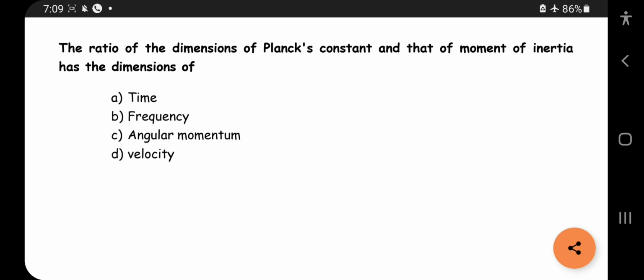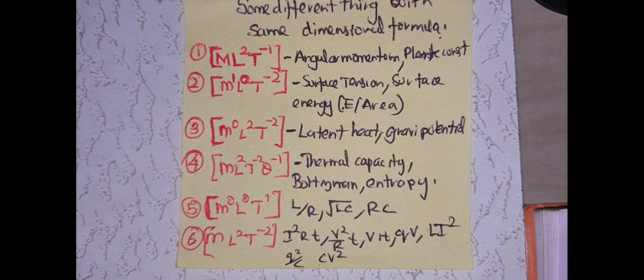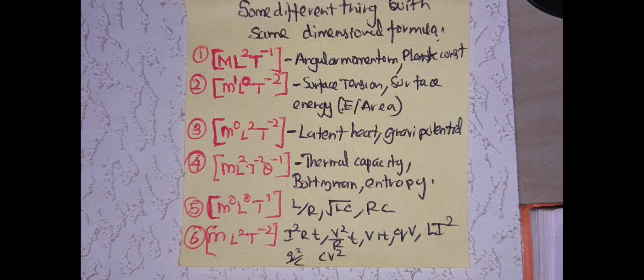So this is the flashcard that I made for my NEET exam. It shows you different things with the same dimensional formulas. If you need it, you can take a screenshot in this video. It will be useful for you. Angular momentum and Planck's constant have the same dimensional formula. Surface tension and surface energy have the same dimensional formula. Latent heat and gravitational potential have the same formula. Thermal capacity and Boltzmann entropy have the same dimensional formula. This one, L by R, has the same dimensional formula. Then I square RT, these are power formulas. This also has the same formula.